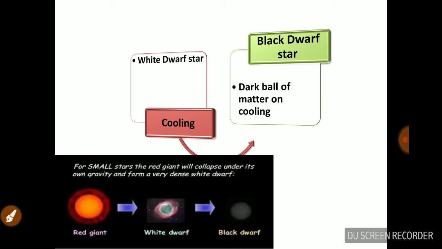And you can see in this picture a red giant. I will explain what a red giant is in the next point. For small stars, the red giant will collapse under its own gravity and form a very dense white dwarf. So collapse means what? Contracting. Okay, and it creates white dwarf stars and then it moves to the black dwarfs. You can see the picture.